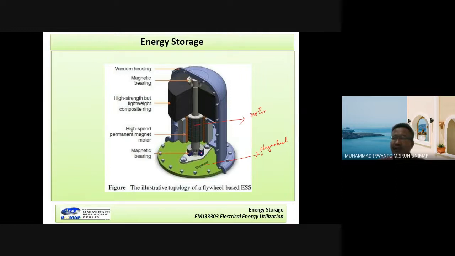Maybe when the supply is stopped, because there is energy stored here, the flywheel will keep moving, although only for a momentary time. The machine that was a motor, when the flywheel moves in the opposite direction, becomes a generator. Now it will produce electricity.